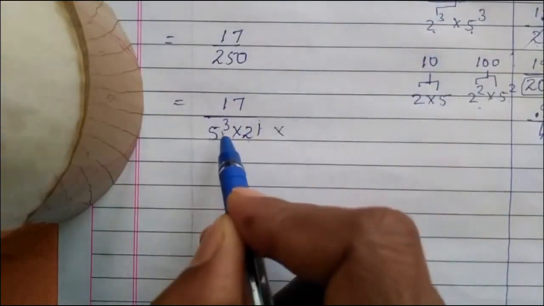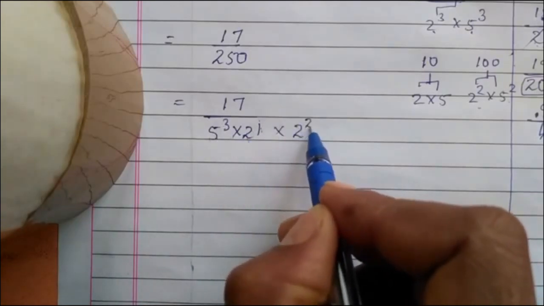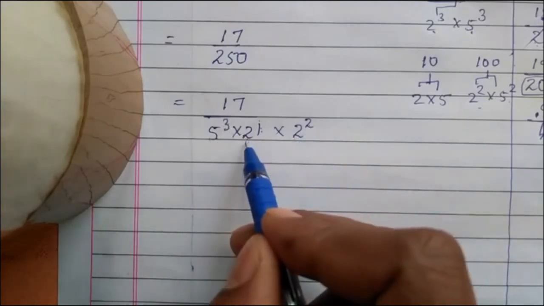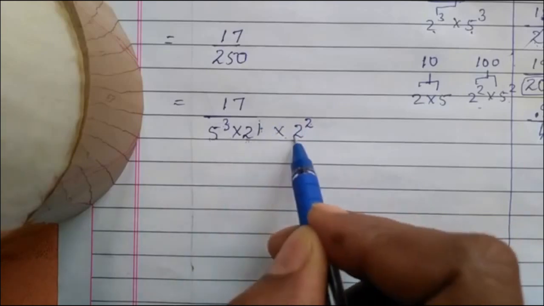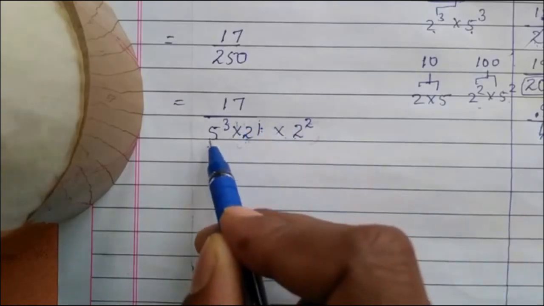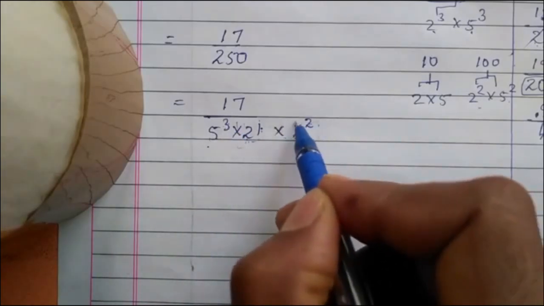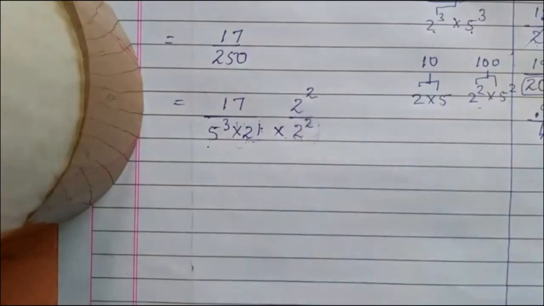What do I do here? 5 appears 3 times, 2 only 1 time. So 2 more times I multiply. If we multiply 2 two times, 2 already appears 1 time, now 2 more times, totally 2 becomes 3 times. 5 is also 3 times, 2 is also 3 times. Whatever extra you multiplied here, the same thing you need to multiply here also.